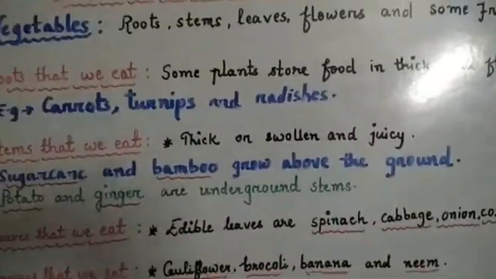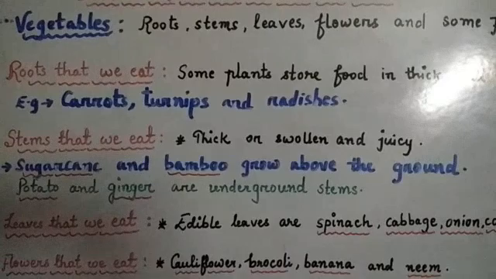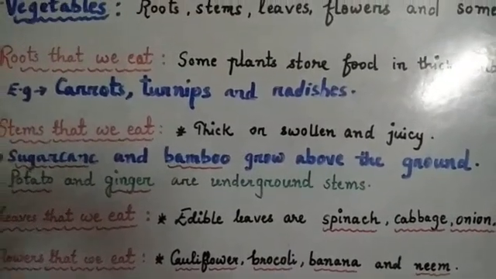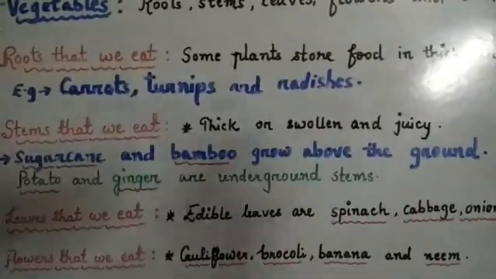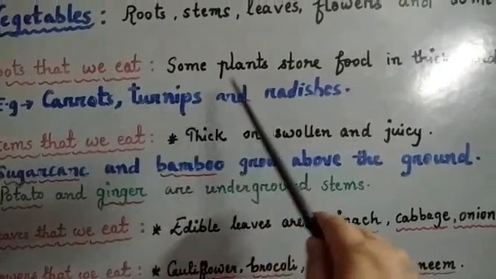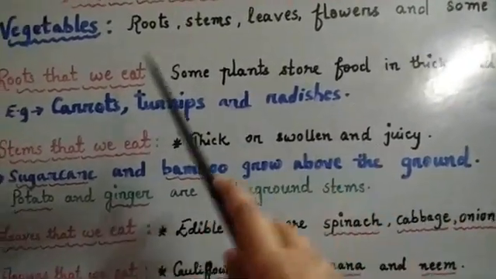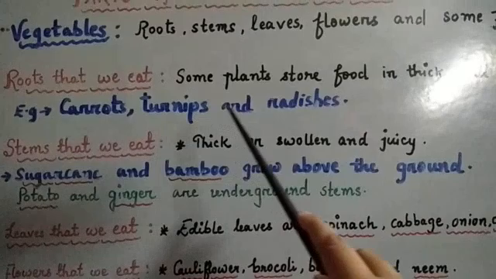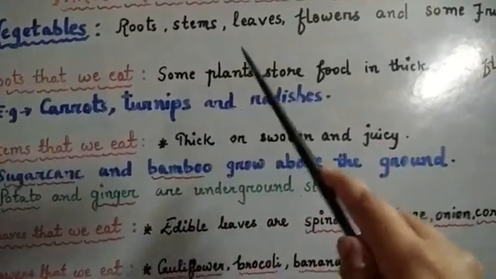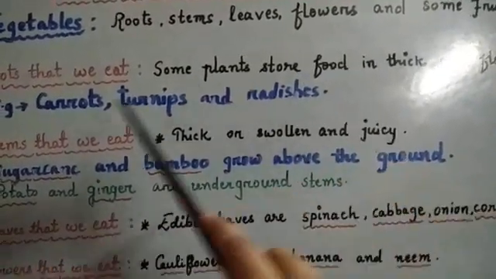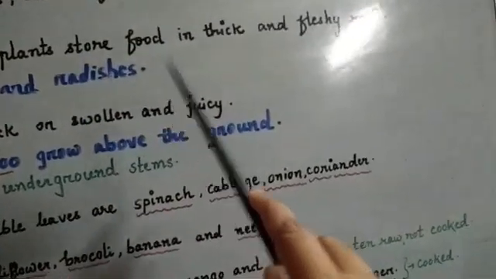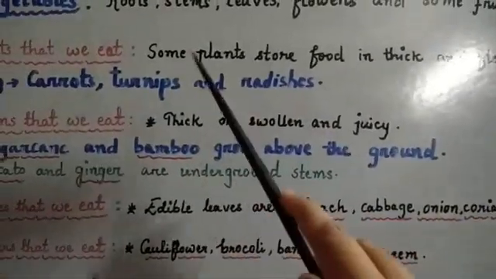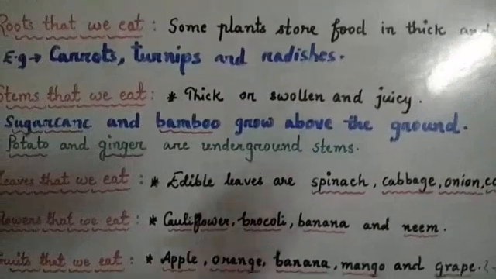They grow under the ground. Examples are carrots, turnips and radishes. So these are the roots that we eat because these plants store food in these fleshy roots, and these roots grow underground.